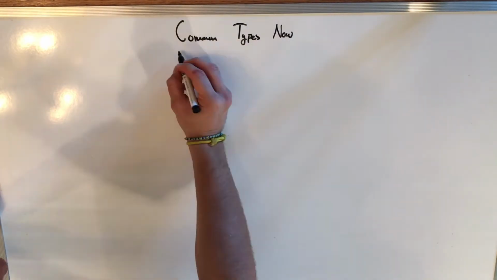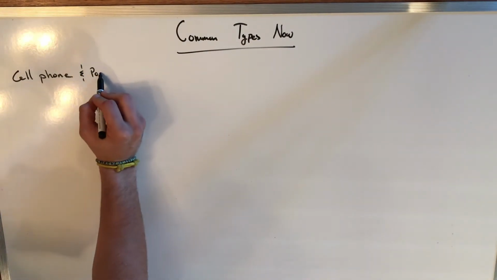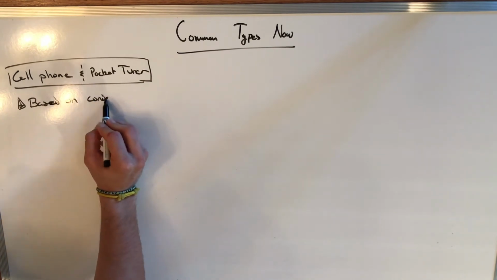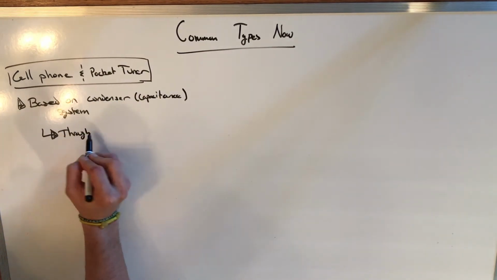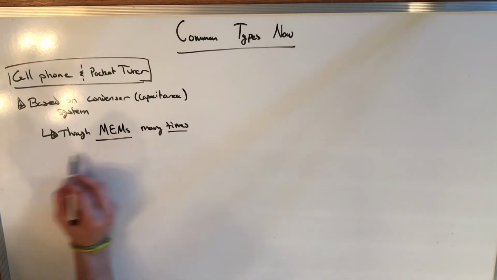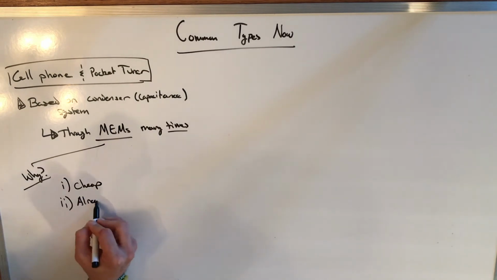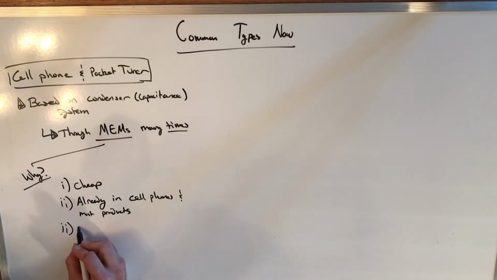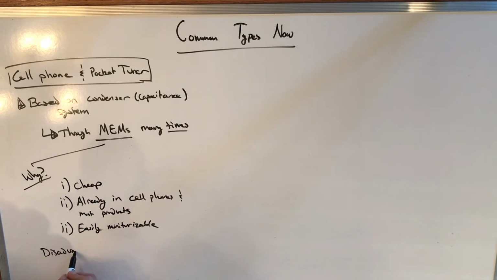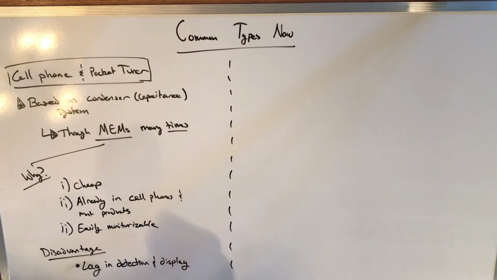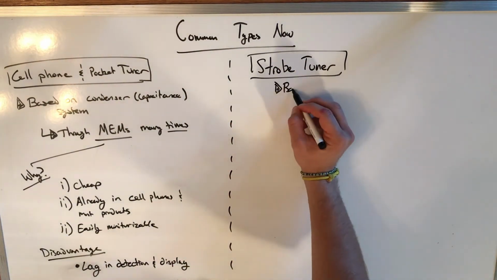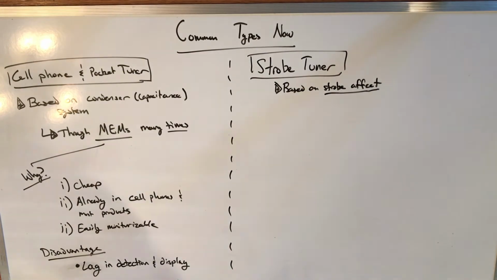Next, we're going to talk about the common types in nowadays sensors. So cell phones and pocket tuners. Both are based on the condenser or capacitance system, mostly through MEMS. This is because MEMS are cheap, already in many objects like cell phones, and they're easily miniaturizable. The problem is there's a long lag between the detection and display of what you're sensing, and it's not the most accurate source. Next is a strobe tuner, which is based on the strobe effect.